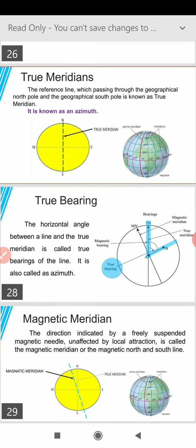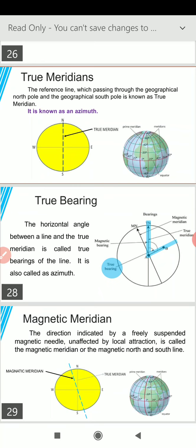True bearing, the horizontal angle between a line and the true meridian is called true bearing of a line. It is also called azimuth. So first we learned about the true meridian, and then comes that any survey line making an angle with the true meridian is known as true bearing.